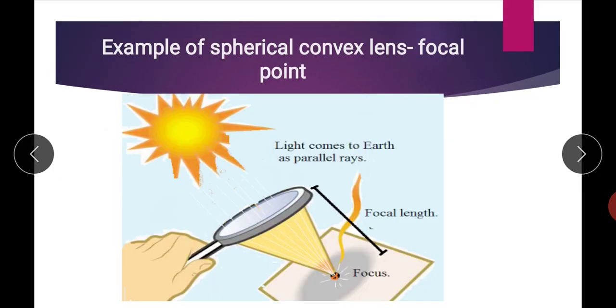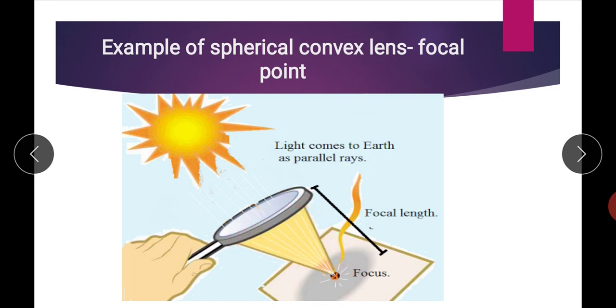Now, an example of a spherical convex lens. You are very familiar with this, and some of you might have performed this experiment during your school time. This is a magnifying glass, and when we put this magnifying glass in the path of sun rays, the sun rays pass through it, it acts as a spherical convex lens, and at a certain distance it forms a focal point.